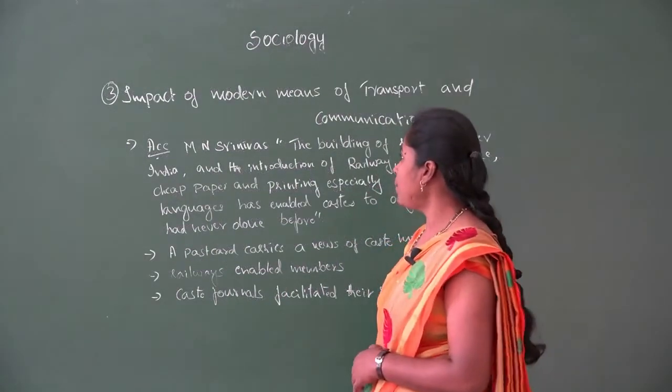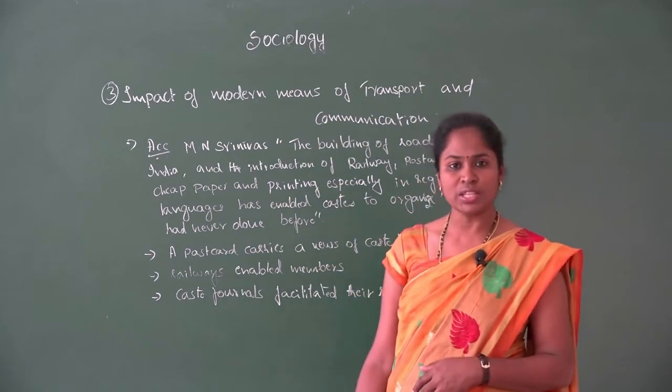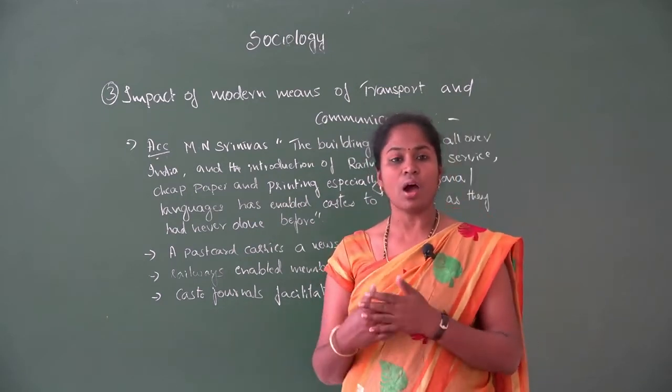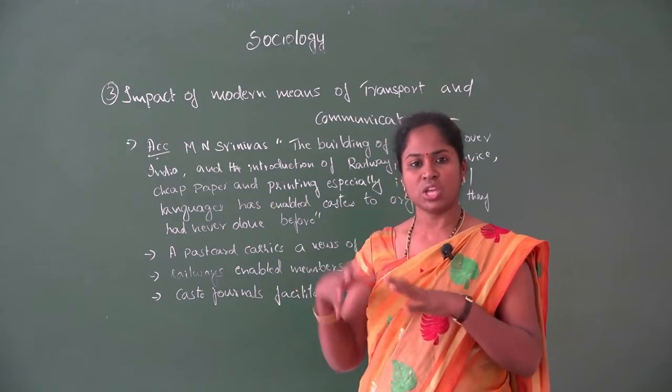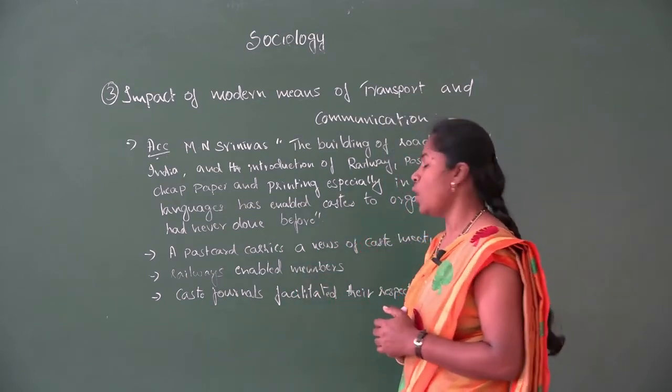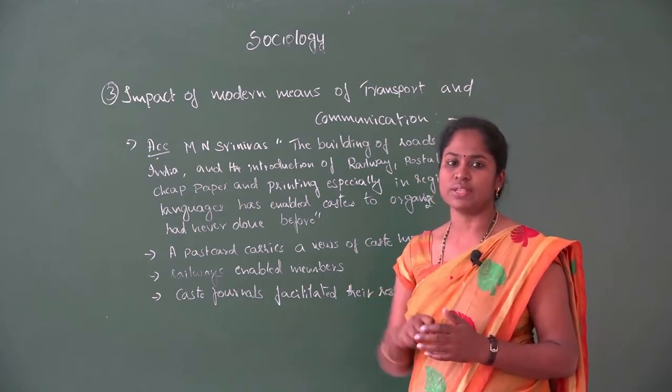Third one, impact of modern means of transport and communication. In this point, we are going to see how the transport as well as the communication system has changed the caste system, how it has affected the caste system in modern society.